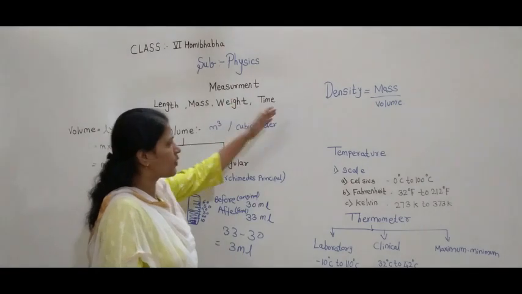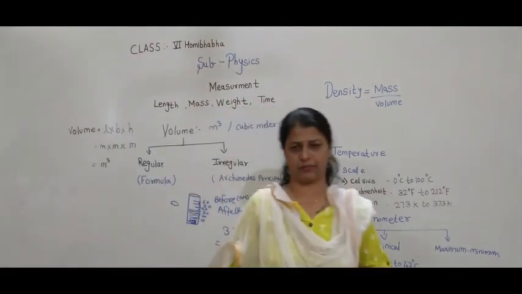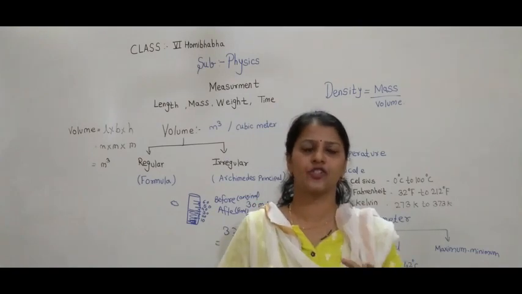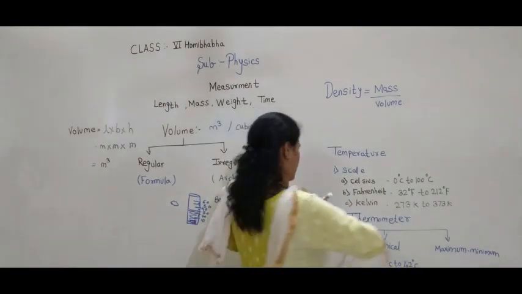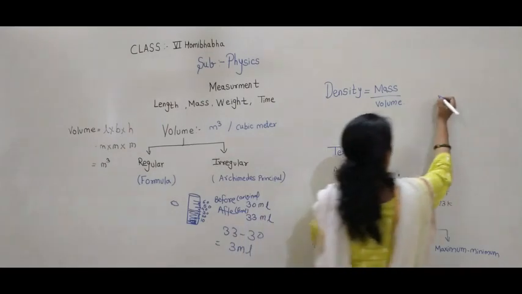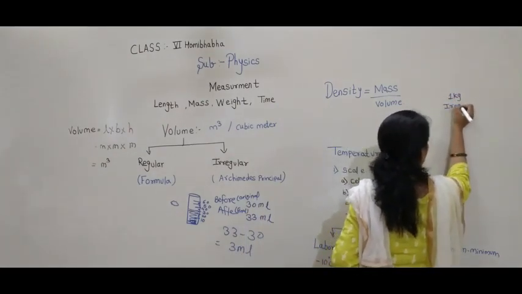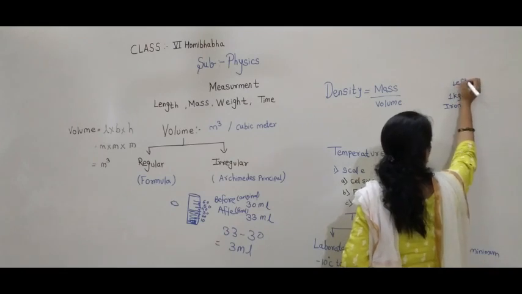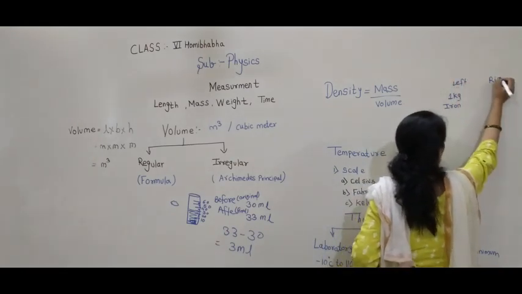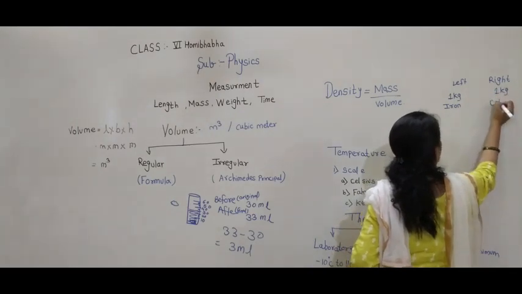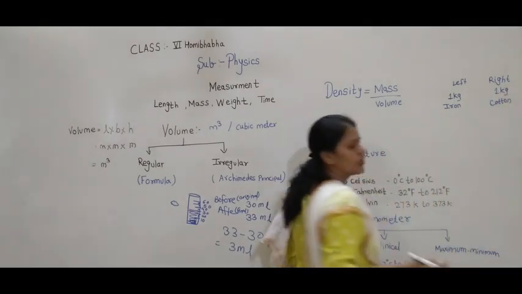Let's move to the next point, that is density. Suppose in your left hand I have given you a ball of 1 kg of iron, and in your right hand 1 kg of cotton to hold.